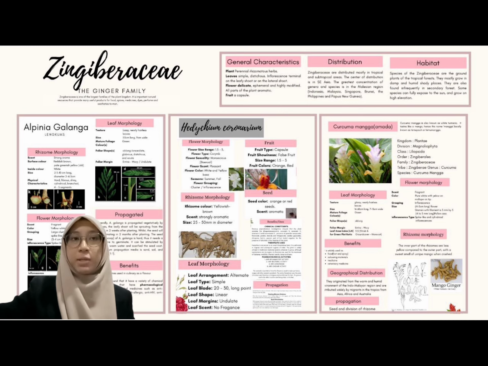There are 5 species in this plant family that we would like to discuss today, which are Alpinia galanga, known as lengkuas, Hedychium coronarium, the white ginger, Curcuma mangga, the white turmeric, Zingiber spectabile, also known as beehive ginger, and Zingiber officinale, which is the usual ginger that we use.